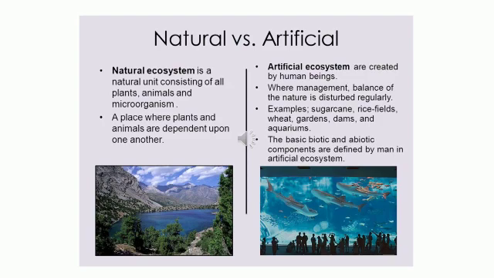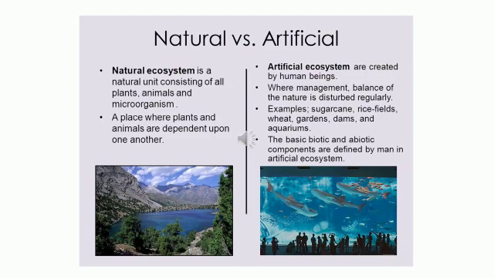Coming to natural ecosystem, it is a place where plants and animals are dependent upon one another. Right? So that is what the interaction is. Whereas in case of artificial ecosystem, the basic biotic and abiotic components are defined by man. It is left to man whether he is providing a proper ecosystem. For example, consider an aquarium.